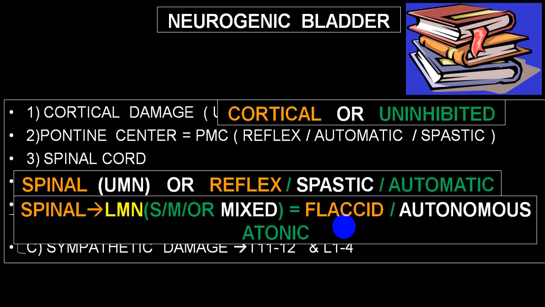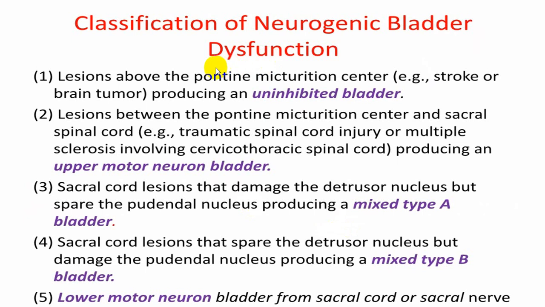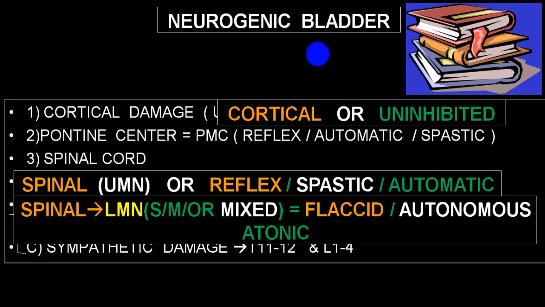Now this particular word we will be adding: whenever there is a damage to the pontine center or higher center, we call it uninhibited bladder or cortical bladder. Even this pontine center damage is included in this group, which we call higher center damage, because the pontine center inhibits as well as facilitates. So whenever that is damaged, there is no inhibition. So the lower center now takes over. We call that an uninhibited bladder. And there will be incomplete evacuation.